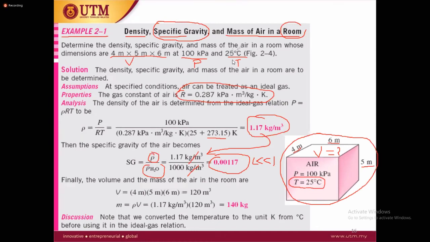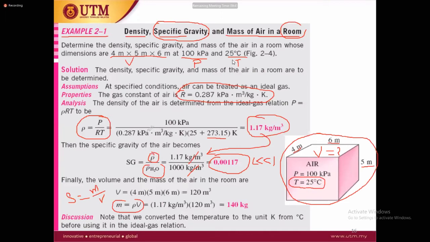Then how can we calculate the mass of air in this container? We can calculate mass based on our equation. We know density is equal to mass over volume. Now you will ask the question, why do we use different equations? Here we are using density is equal to P over RT, and here we are using rho equal to M over V. So it depends on the given information, what information you are given.